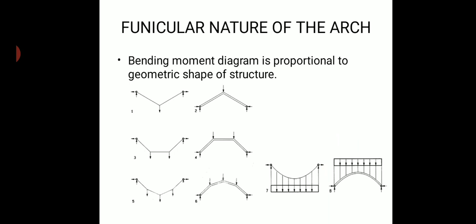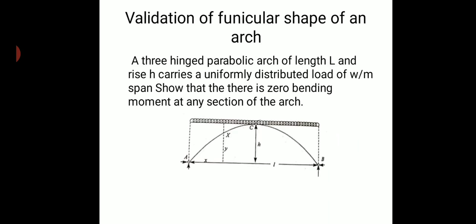In order to prove this funicular nature of the structure, I have taken a problem with a three-hinged parabolic arch A, B, C. Here L is the length of the arch and H is the rise of the arch, from the support level to C, the crown.